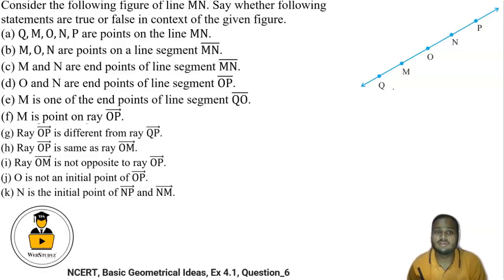So in the first part it is given Q, M, O and P. They are the points on this line MN. So on this line MN, yes, they are given. So it is true.